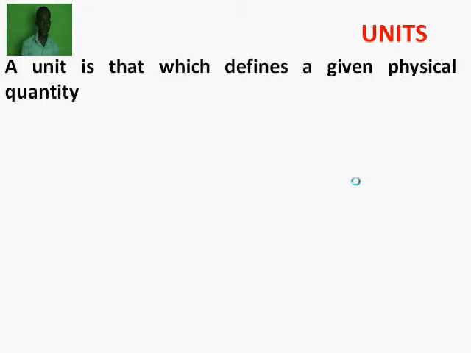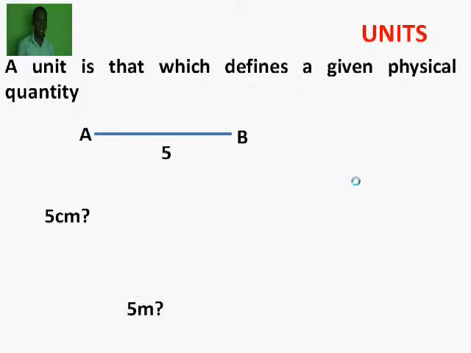Units. What are units? A unit is that which defines a given physical quantity. Take, for example, a student measures the distance between 2 points A and B as shown in the diagram and gave his answer as 5. A critical mind begins to ask, is it 5 centimeter?